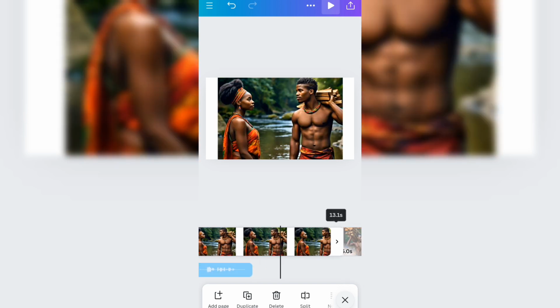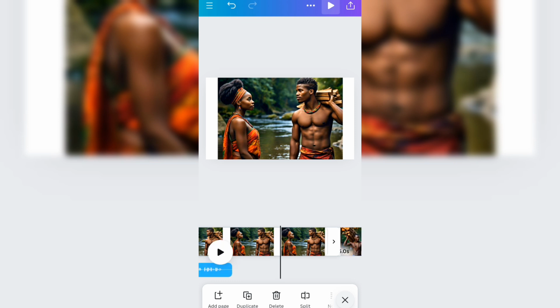We adjust again so that the image tallies with the audio in the conversation.